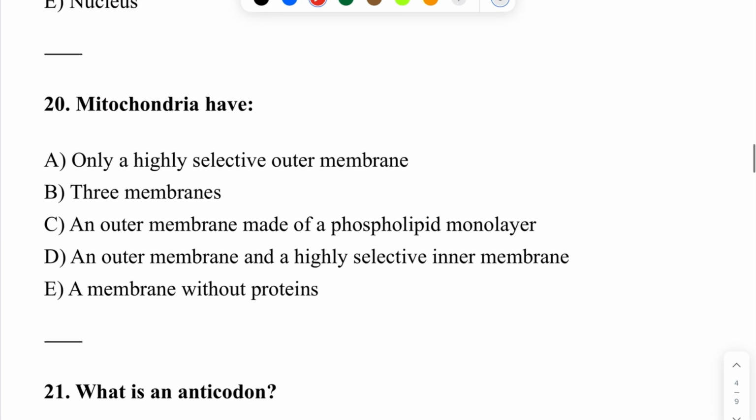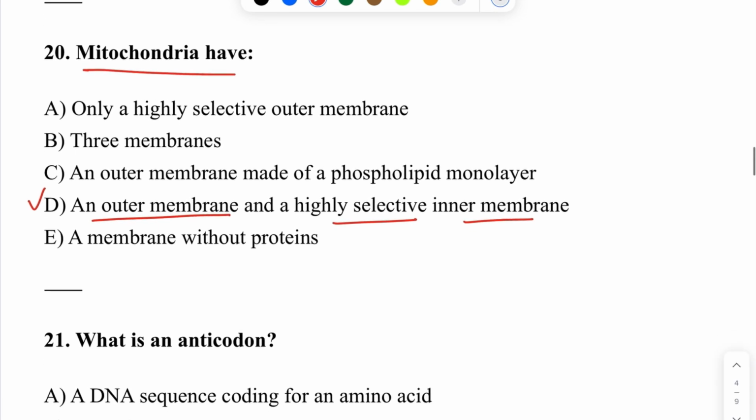So, the next question. Mitochondria have, the correct answer is D, an outer membrane and a highly selective inner membrane. But why? Mitochondria are surrounded by 2 membranes. The outer membrane is relatively permeable, while the inner membrane is highly selective and folded into structures called cristae. These folds greatly increase the surface area available for ATP production. Got it, my boys and girls?